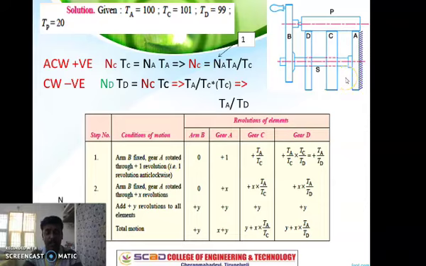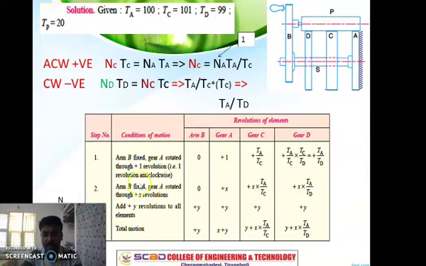We don't know how to initiate the problem. First let us make a certain assumption, then we can complete the problem. Initially we assume A is revolving with +1 revolution. Why are we keeping +1 revolution? Because we don't know how many revolutions it may make. For the single one revolution, what is the output? Let us find, and then based upon that, we can solve the remaining.